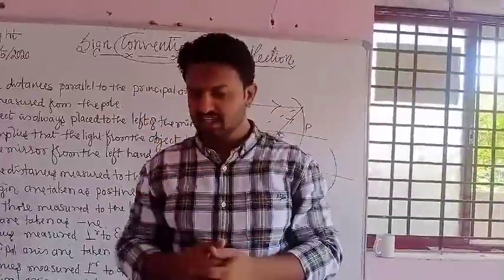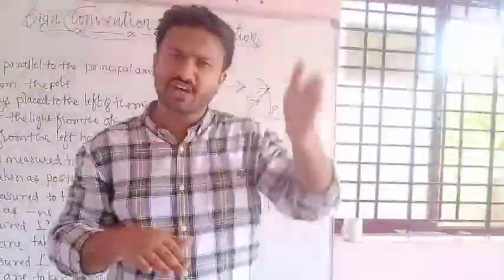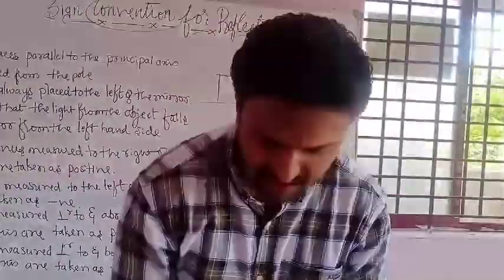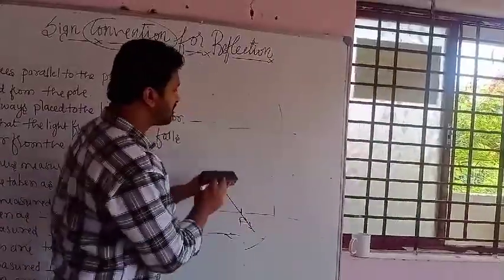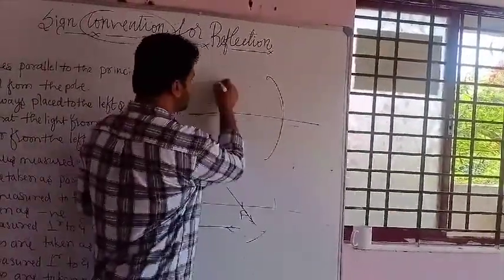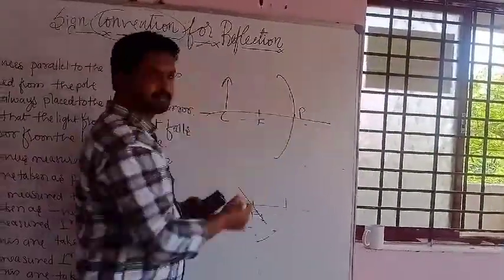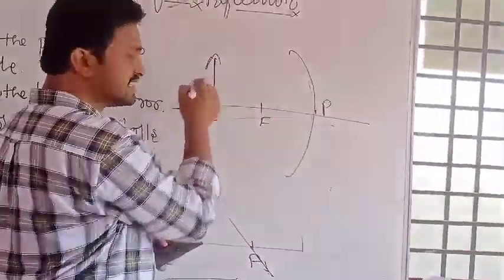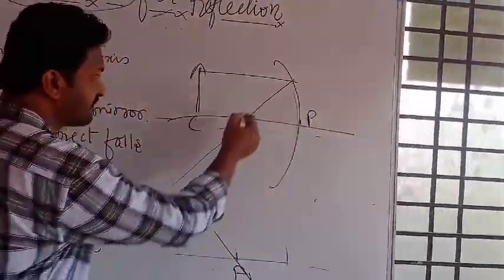And the second condition, move forward. Now your object is at the center of curvature. Where will you get the image formation? Now your object is exactly at the center of curvature. Here this is the center of curvature, this is the focus, and this is the pole. Now the object is here. One ray is parallel to the principal axis, and after reflection converges at f.